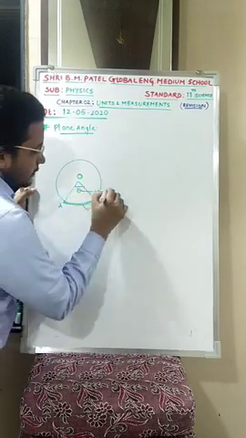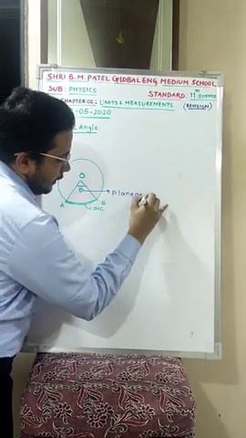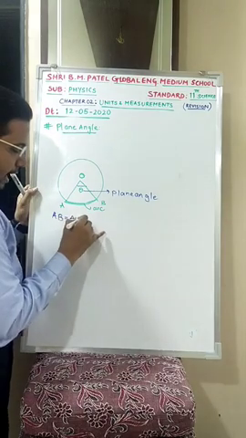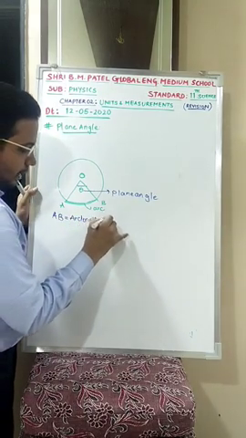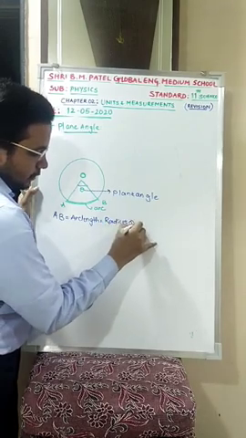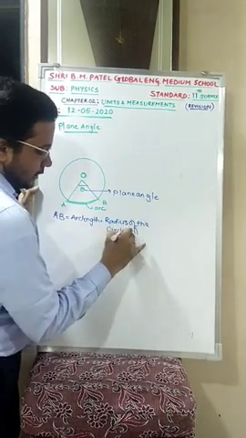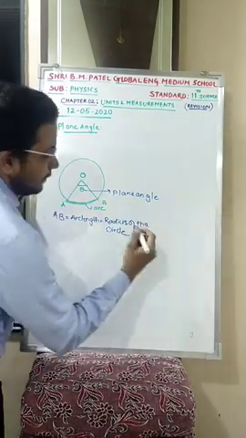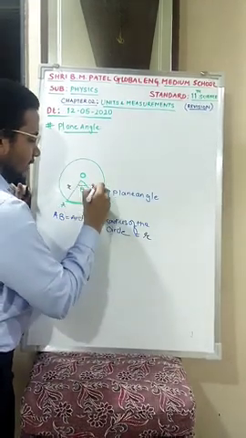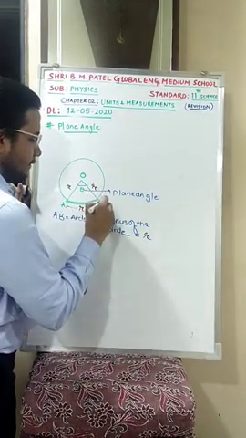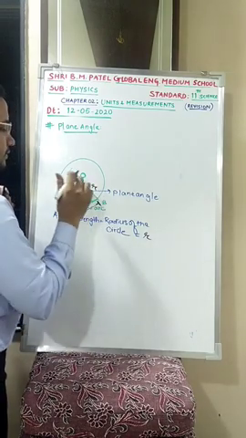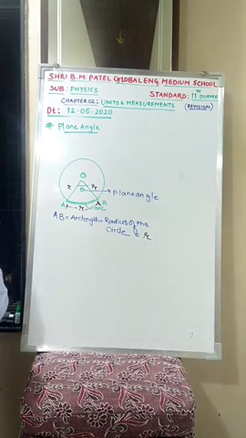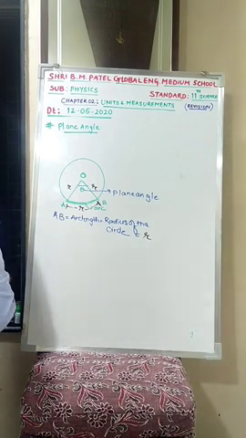Plane angle is nothing but this theta, which might be the plane angle. The condition is arc length AB, which is nothing but arc length, must be equal to what? Radius of the circle. This is R, your radius, and this arc length needs to be radius R. Then the angle subtended is known as plane angle. Clear?